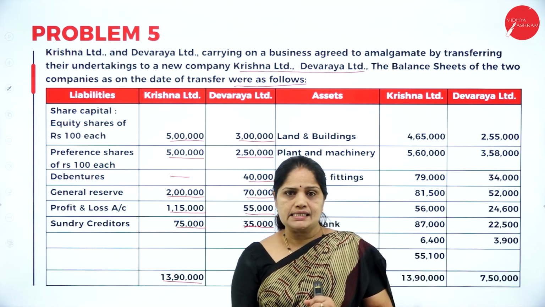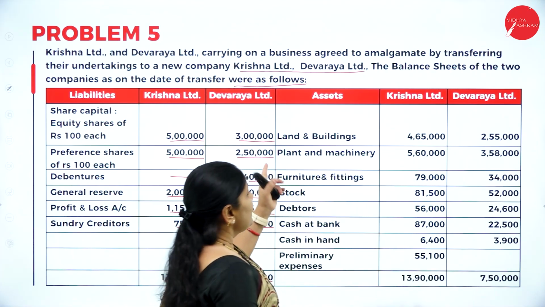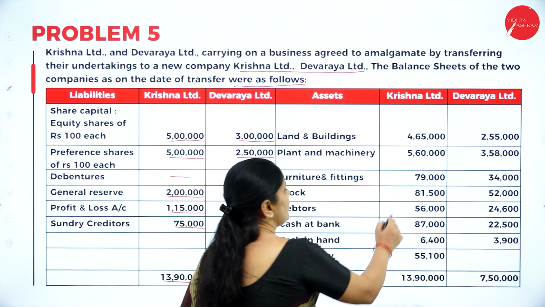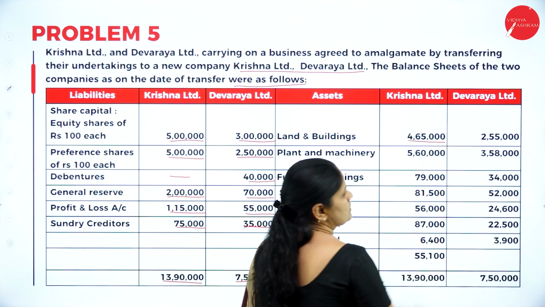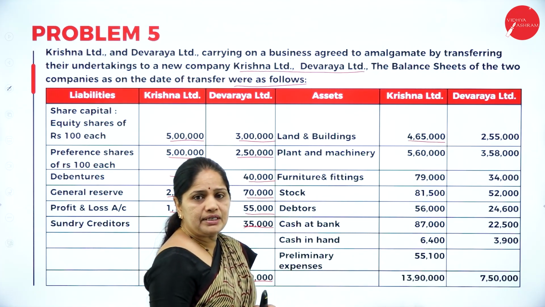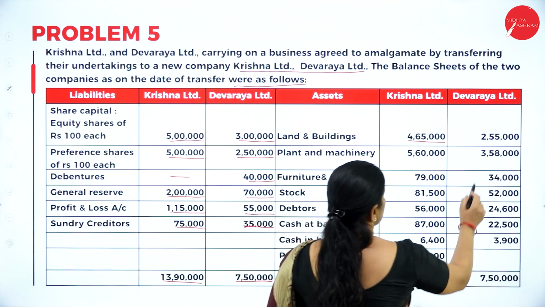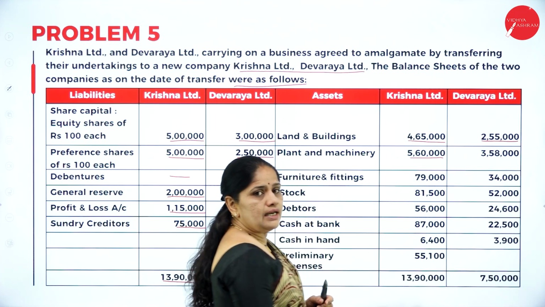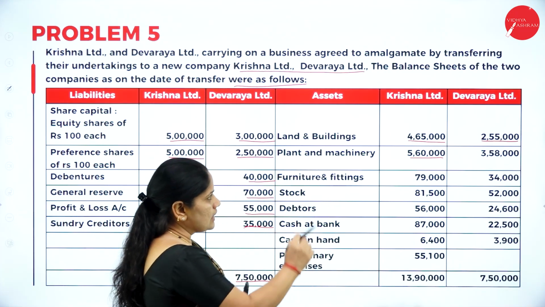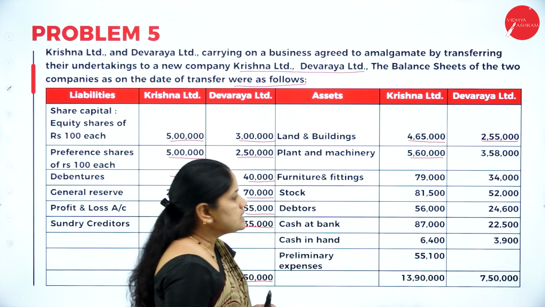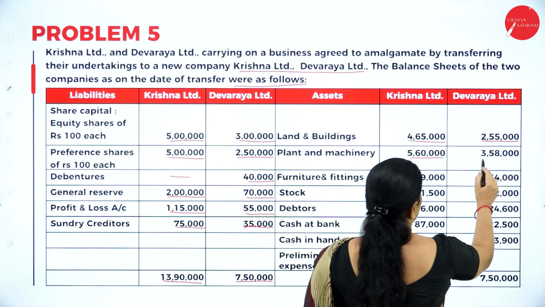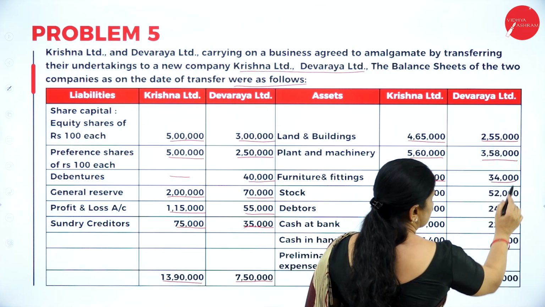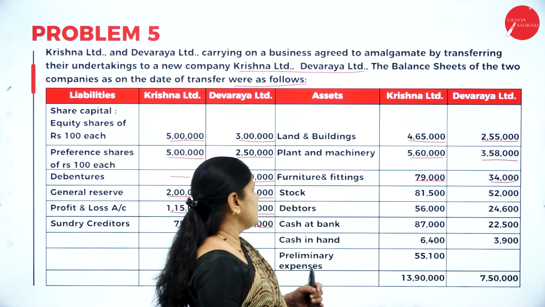Now, on the asset side, we have the land and buildings. The land and buildings of Krishna Limited is worth 4,65,000 and of Devaraya Limited is 2,55,000. Then next we have the plant and machinery. Krishna Limited it is 5,60,000. Devaraya Limited it is 3,58,000. Then furniture and fittings 79,000 and 34,000.